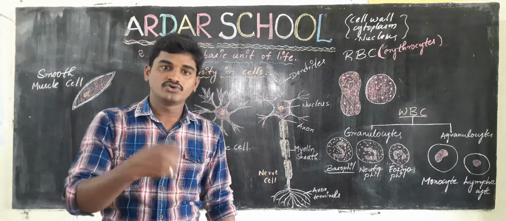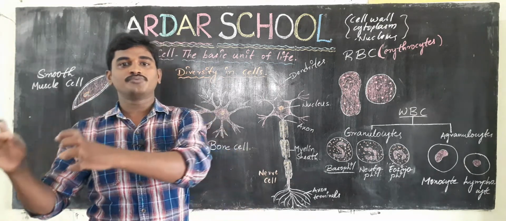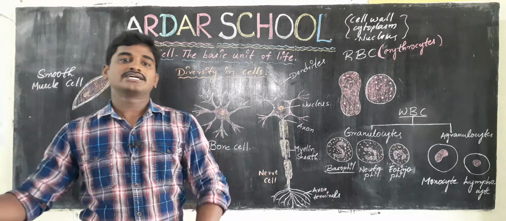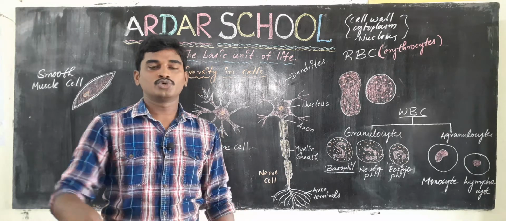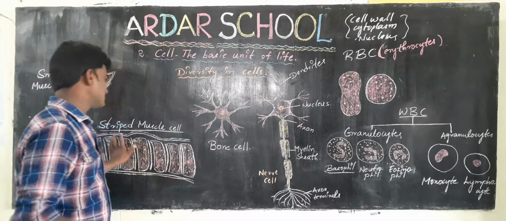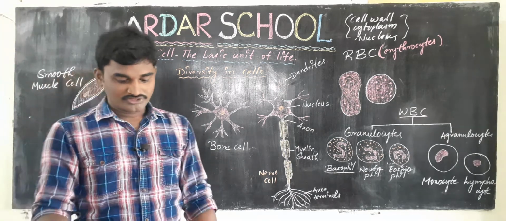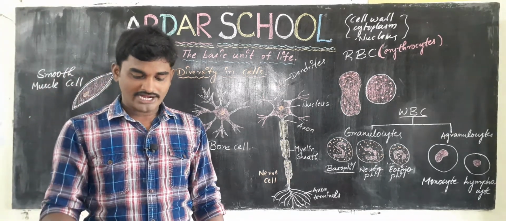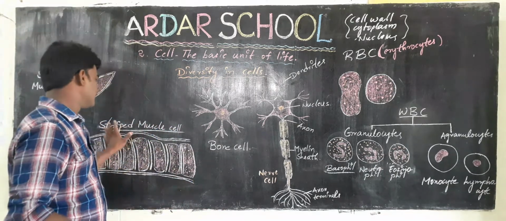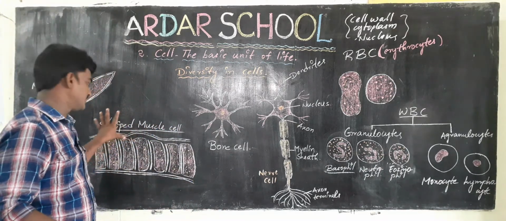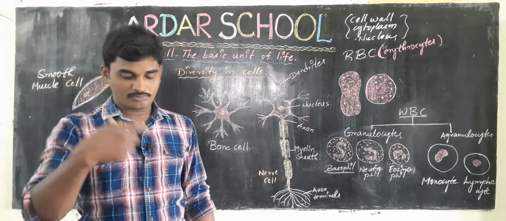We take food, okay, so that food is converted into chemical energy and then converted into physical energy. To do our work, these striped muscle cells convert chemical energy into physical work. And one more important function of the striped muscle cells is to pump blood throughout the body.